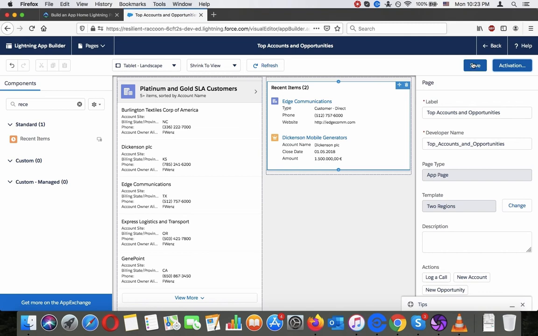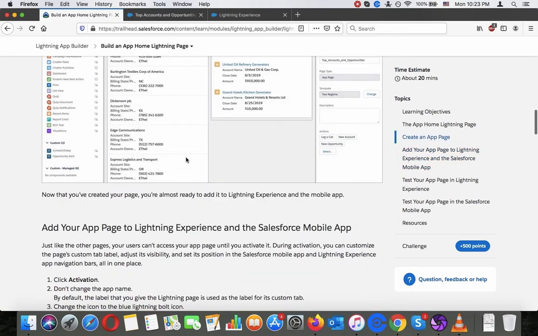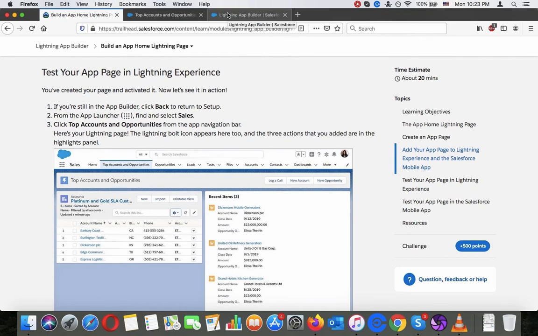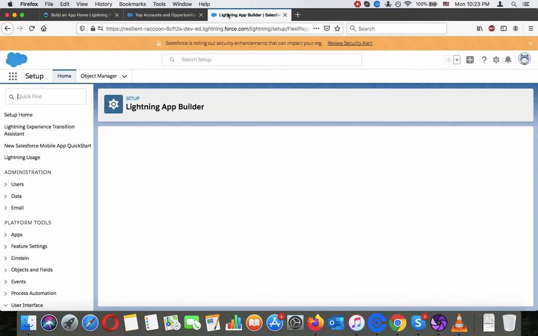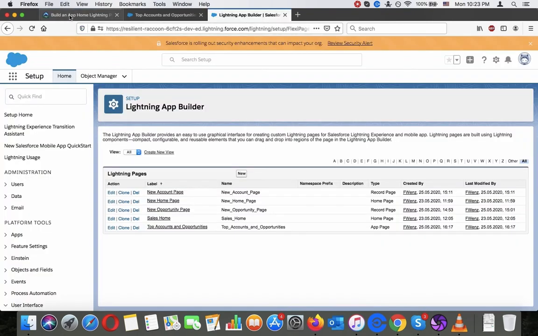I think it hasn't been activated, or did we activate it? Alright, I think that was the activation step. I already forgot. So let's see. Sales view.